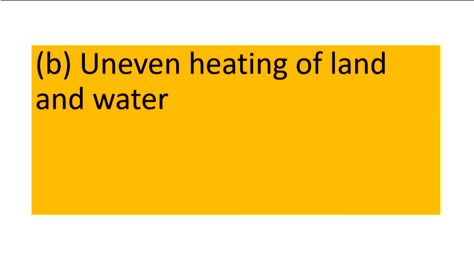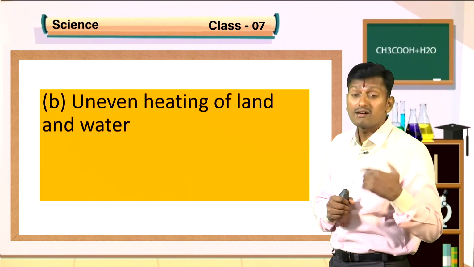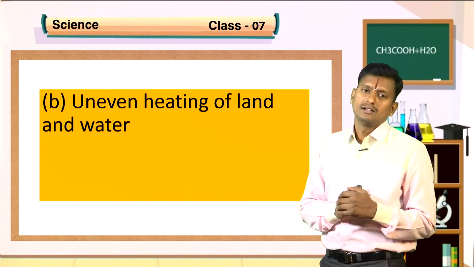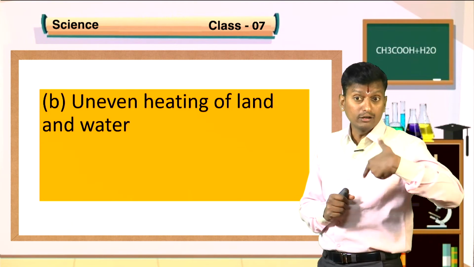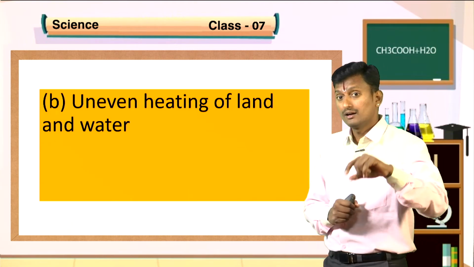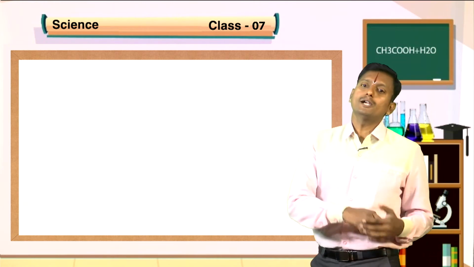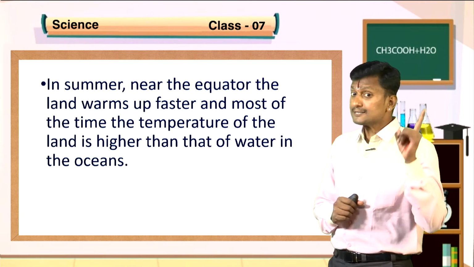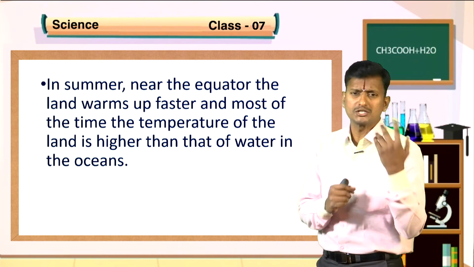Now, the second one is uneven heating of land and water. In the beginning, we discussed uneven heating of air. Now, the next thing is uneven heating of land and water. You know that in summer, near the equator the land warms up faster.